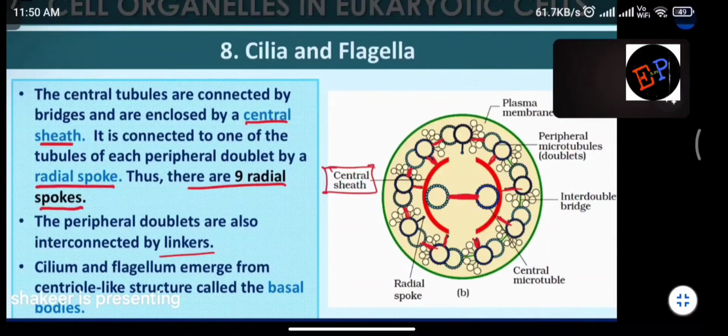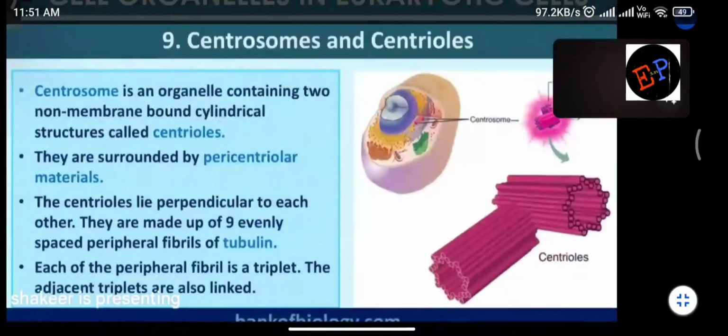So cilium and flagellum emerge from centriole-like structures called basal bodies. Are you able to understand? From where will cilium and flagellum start? They start from the basal body, a centriole-like structure. Already we studied that the flagellum can be divided into 3 parts: basal body, hook and filament. Similarly here also we have a basal body. From the basal body only, the cilium and flagellum arise.